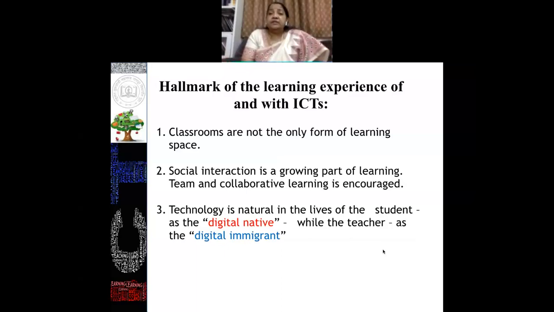So in simple words, I can say that we cannot reach the technological level of our students. Of course, our students are digital natives. They are very much familiar with the technological tools. They are born in a technological environment. So their efficiency, their proficiency in the use of technology is always higher than we teachers, because we are the immigrants. We are trying to learn and adopt these new technological tools because we came across all these things when we were adults.